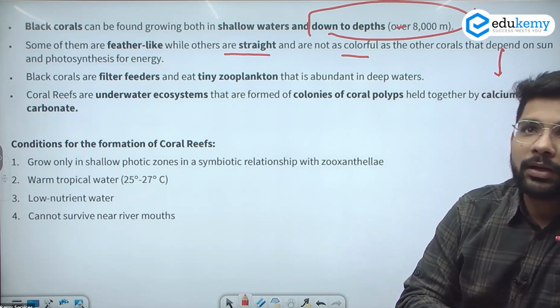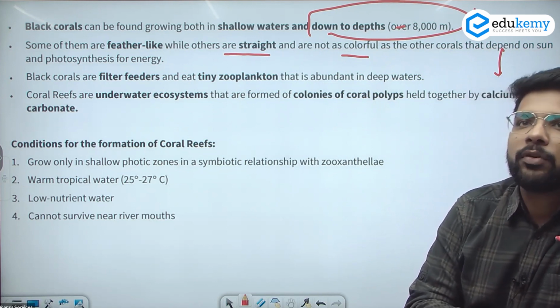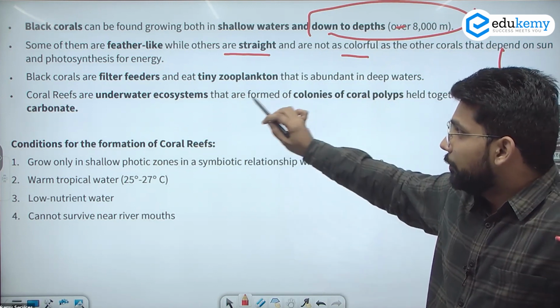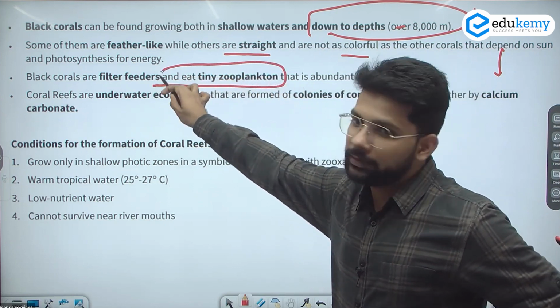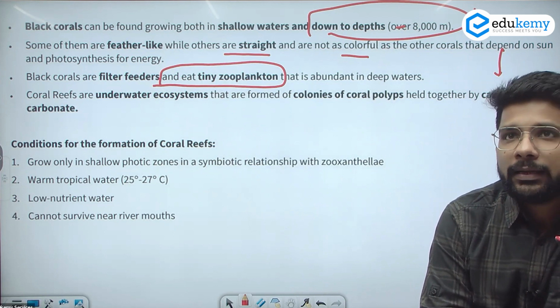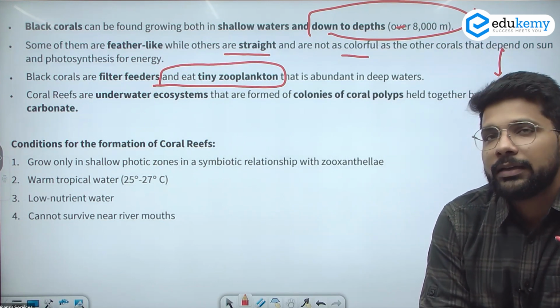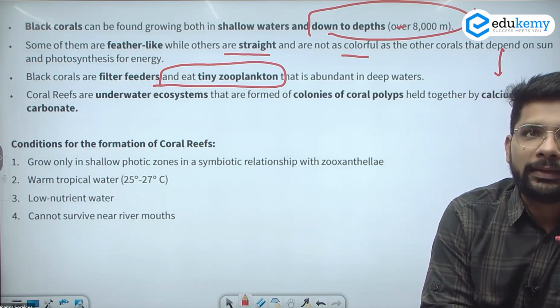Black corals have a grayish or maybe black color, so their color is different from other corals. Black corals are filter feeders and eat tiny zooplankton. This was a statement in today's question paper. They eat mainly tiny zooplankton. Other corals eat phytoplankton, but these especially eat tiny zooplankton.